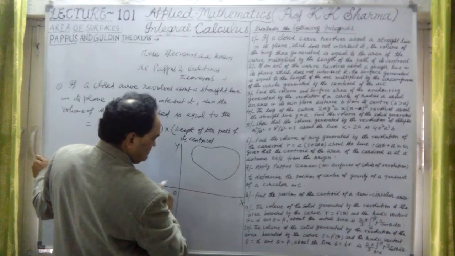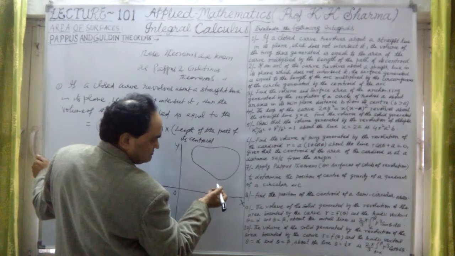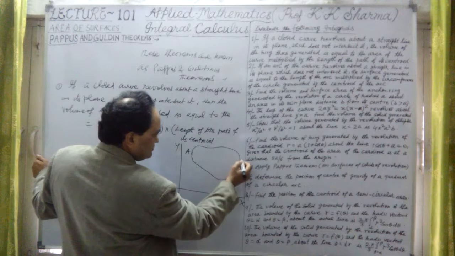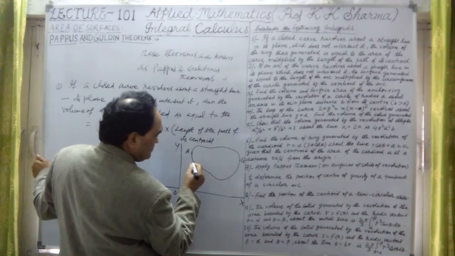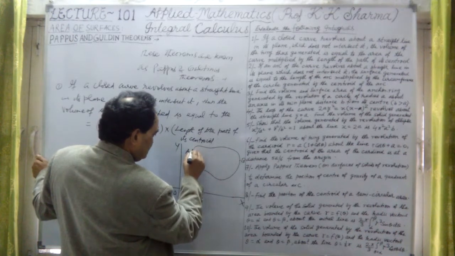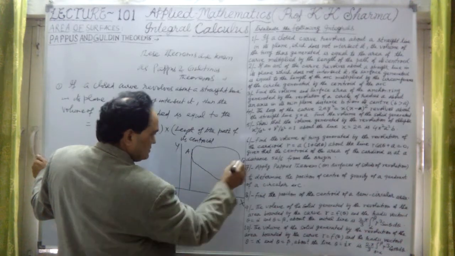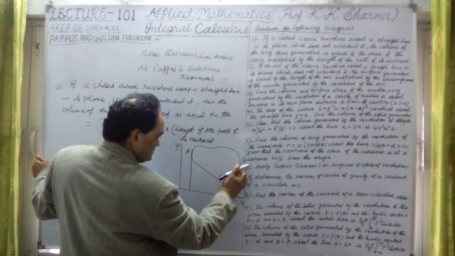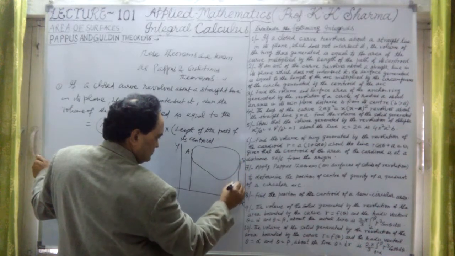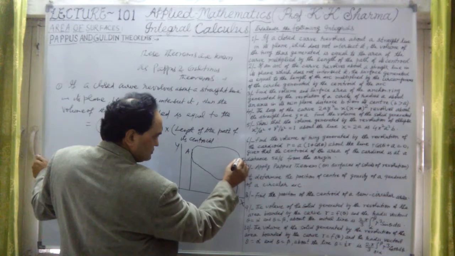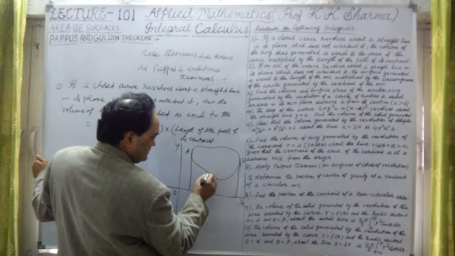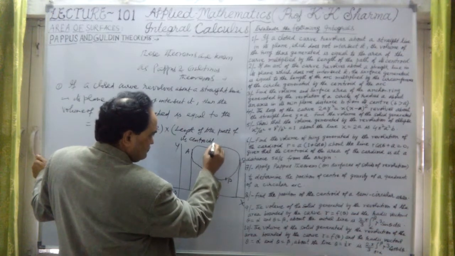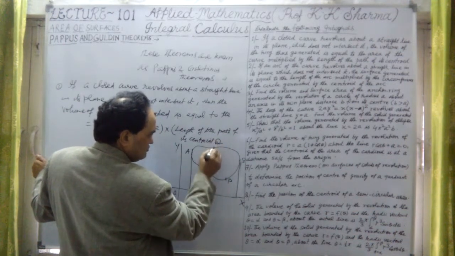Let me take 2 points here, A and B, and draw tangents at these 2 points, A and B, on this closed curve. And let me take a point P here and a point Q here.